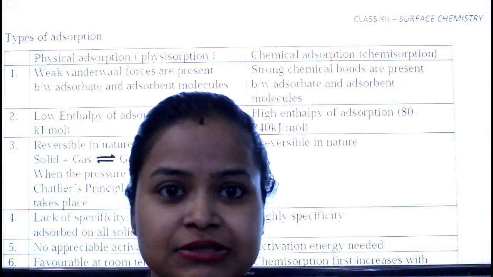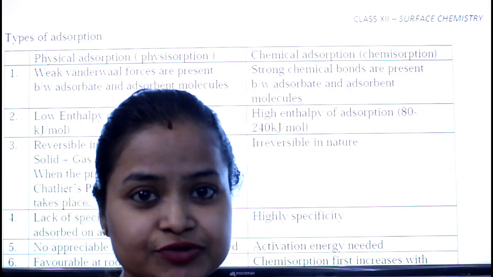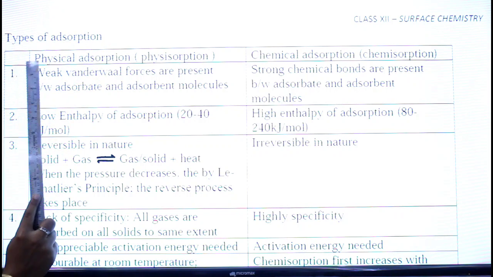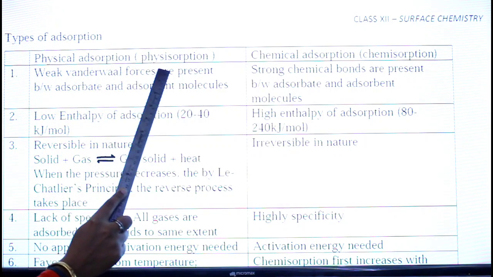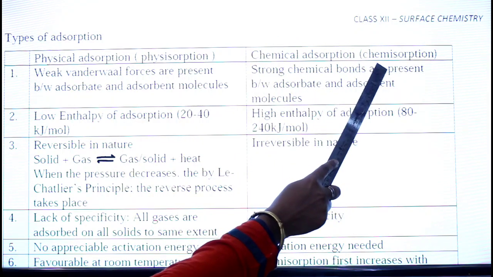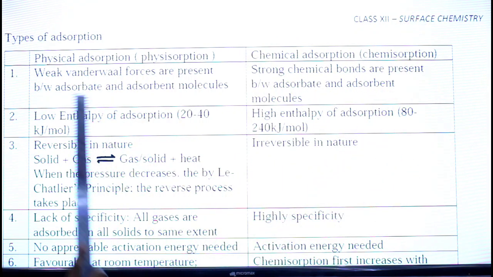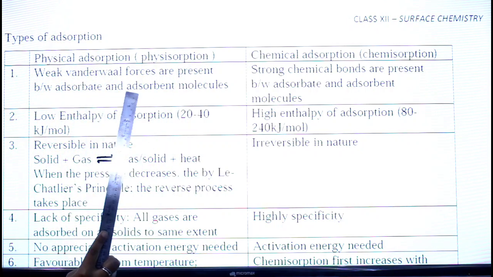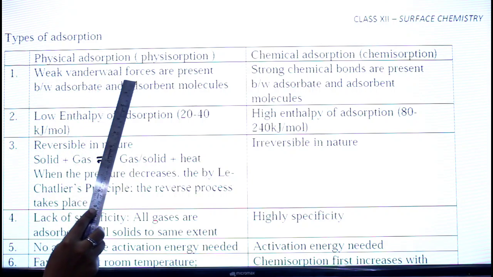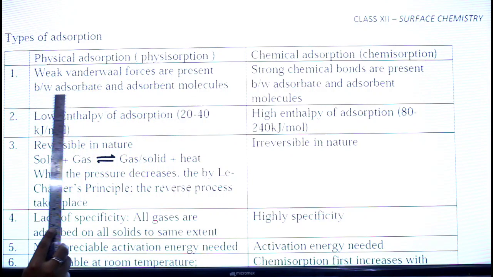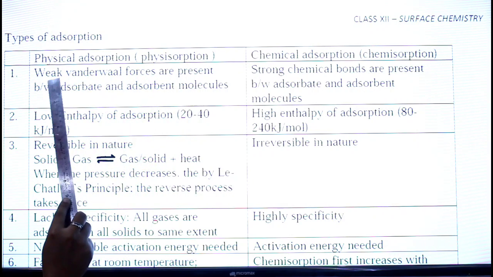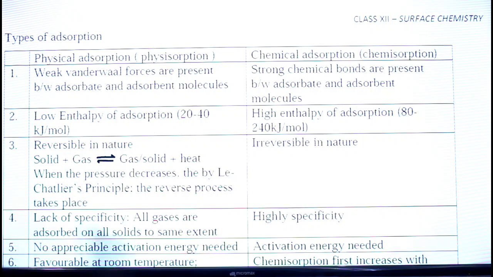Now let's discuss the types of adsorption, that is physisorption and chemisorption. So there are two types of adsorption: physical adsorption, which is also known as physisorption, and chemical adsorption, which is also known as chemisorption. Now the first major difference between both of them is, in physisorption, weak van der Waals forces are present between adsorbate and adsorbent molecules. These are very simple weak attractive forces.